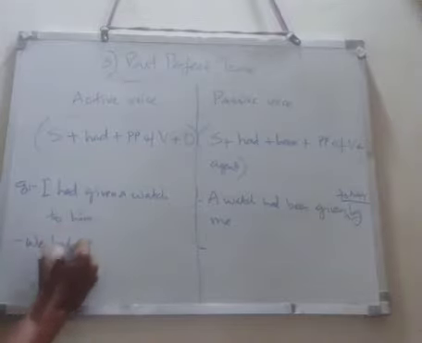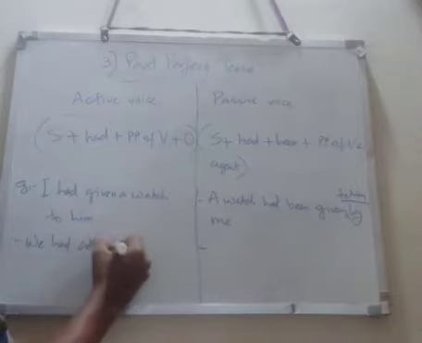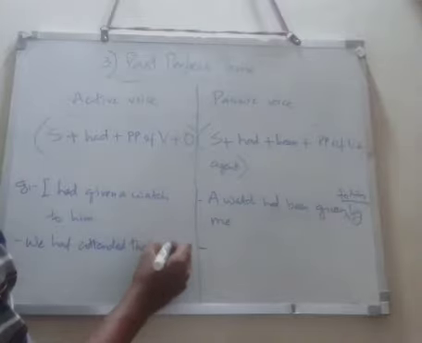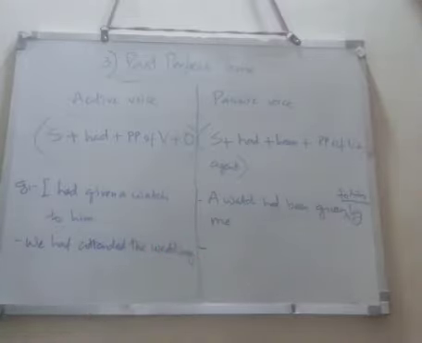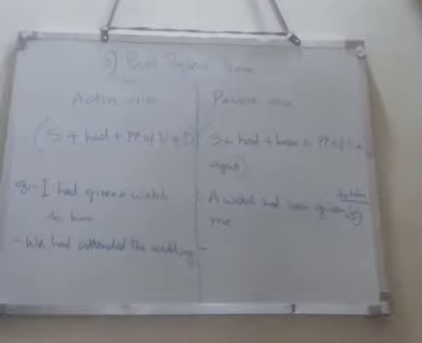Then I will write another example. We had attended the wedding. ഞങ്ങൾ കല്യാണം അറ്റൻഡ് ചെയ്തിരുന്നു. So this is a sentence. And passive voice എന്തായിരിക്കും?